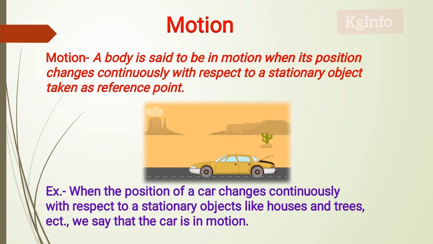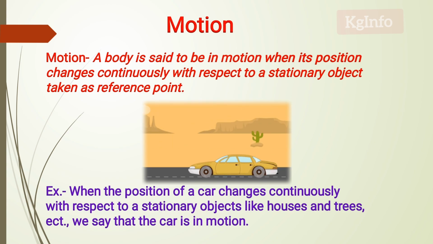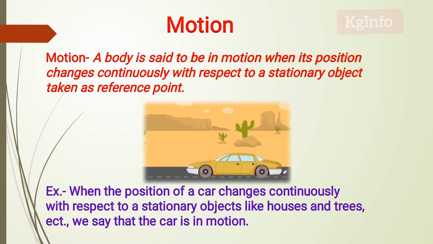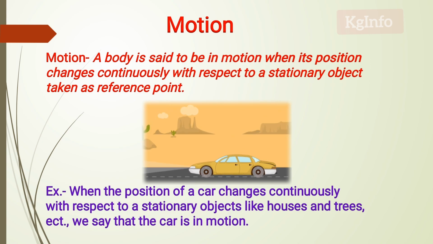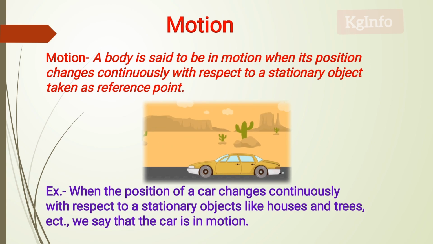The houses and trees are at rest. In day-to-day life, you can say I am in motion if you are moving with respect to your surroundings. This is about motion.